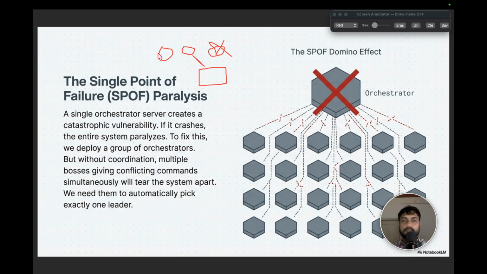But now there is again a problem here. What if this orchestrator server itself goes down, and after that the leader also goes down? Now how can we elect a leader or a server that will accept the writes? So again that's an issue. These are the two issues that need to be solved in distributed systems. For that reason, we need to go with leader elections, where the available servers elect a leader among themselves and make sure the system doesn't go down. This scenario is known as a single point of failure, which is going to make the whole system go down.